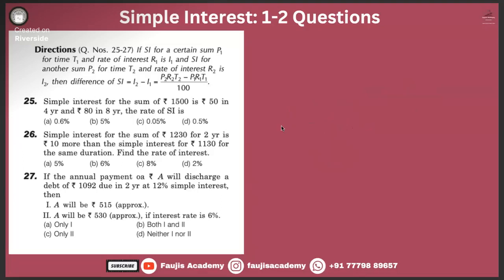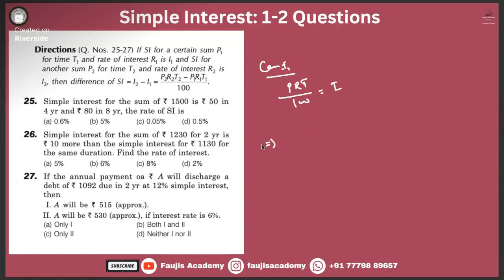They ended up asking some other stuff. Simple interest for the sum of 1230 for 2 years is 10 rupees more than the simple interest of 1130 for the same duration. Find the rate of interest. This is a very good question. Case 1: PRT divided by 100 is equal to I.